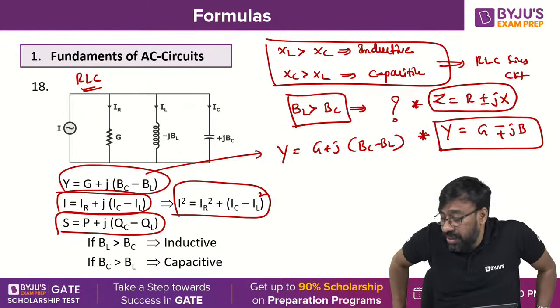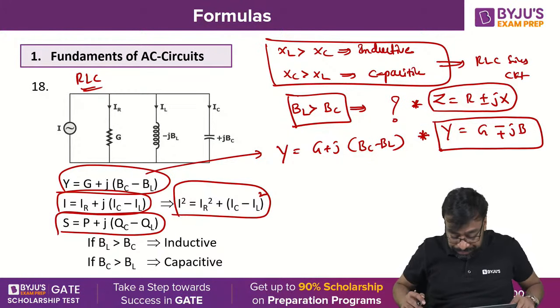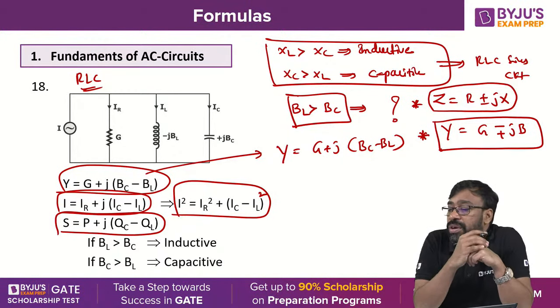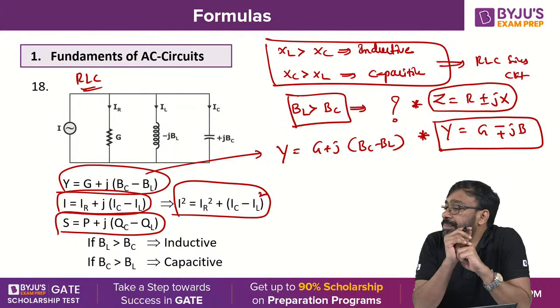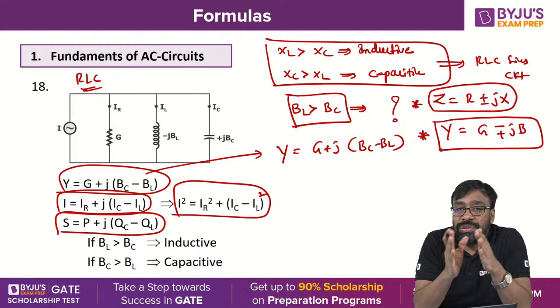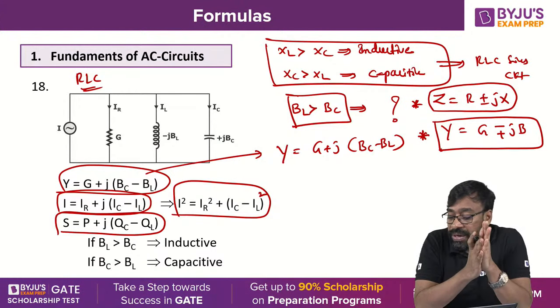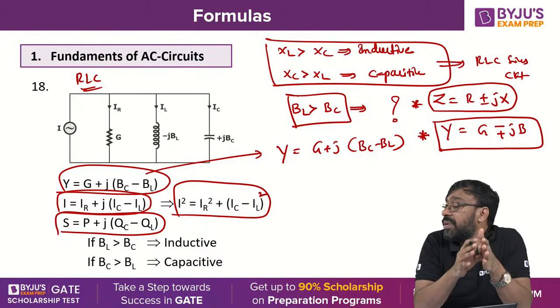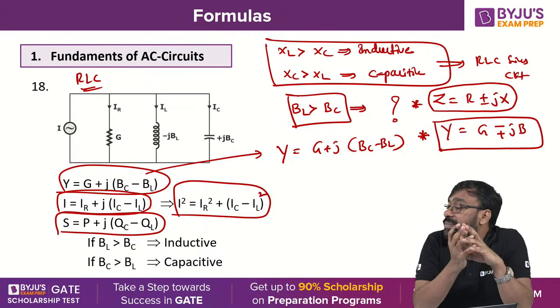Please respond quickly, then only I can proceed further. In the impedance formula, positive is for inductive, negative is for capacitive. In the admittance formula, negative is for inductive, positive is for capacitive. Yes, Hema, Bhaskar Lakshmi, all of you.